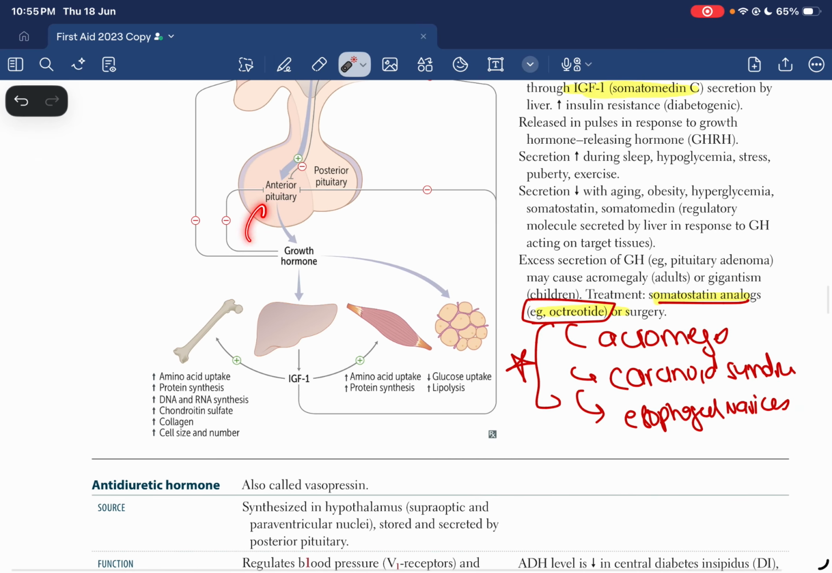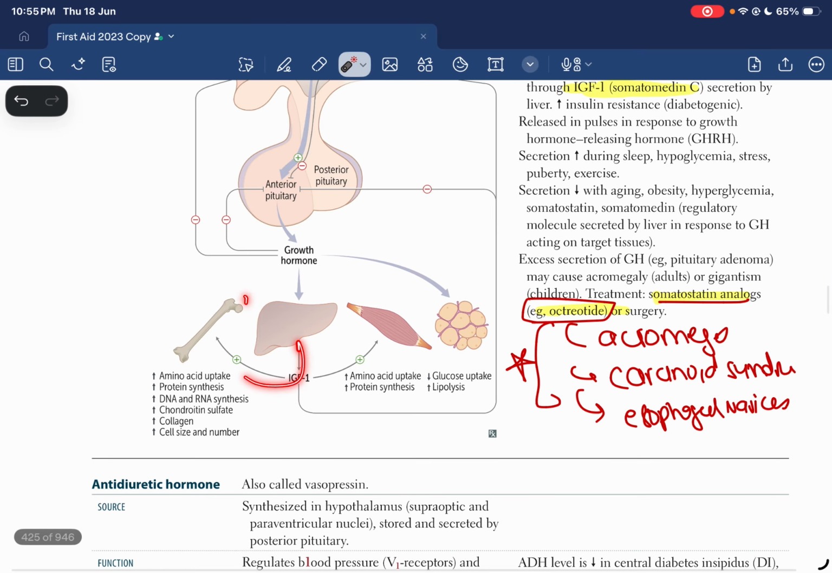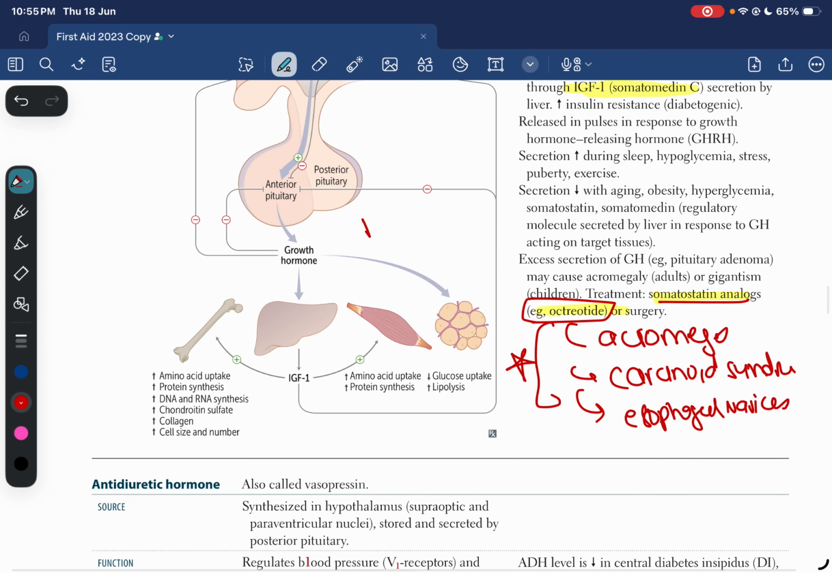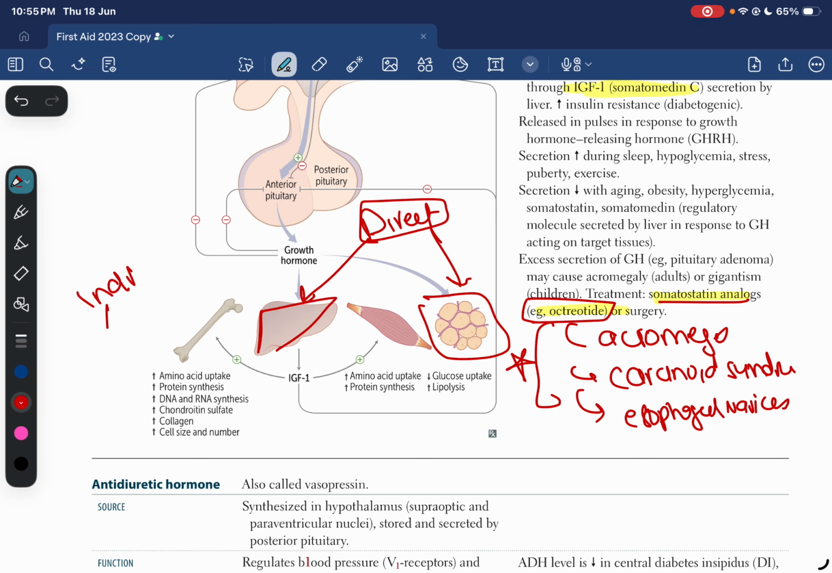Now back to growth hormone. Growth hormone mainly acts on 4 organs. The very first is the liver, which produces insulin-like growth factor 1. This insulin-like growth factor helps to act on bones and muscles, and growth hormone has a direct effect on adipose tissue. So growth hormone has a direct effect on only 2 organs: one is the liver and one is adipose tissue. The indirect effect is on bones and muscles. So you need to know the direct and the indirect effects.